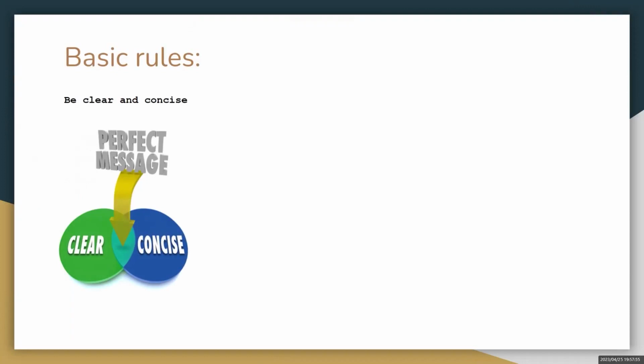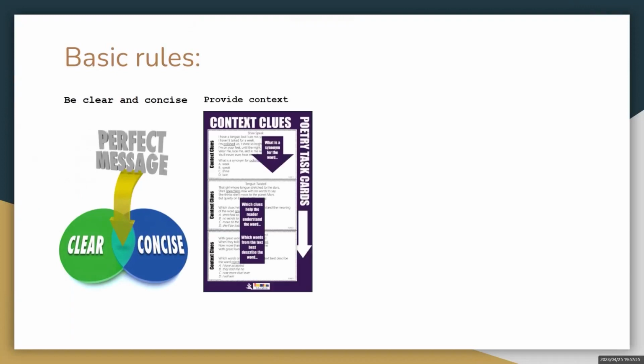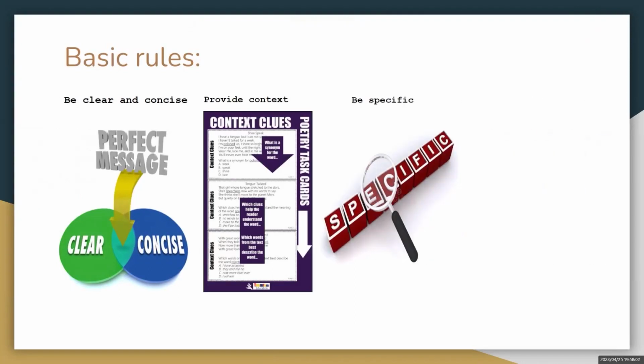2. Provide context. Make sure to give the model enough context to understand your request. For example, if you're asking for a summary of an article, include the article's title, author, and publication date to help the model understand what you're looking for. 3. Be specific. If you have a particular format or style in mind, don't hesitate to mention it in your prompt. For example, if you want a list of bullet points, specify that in your request.